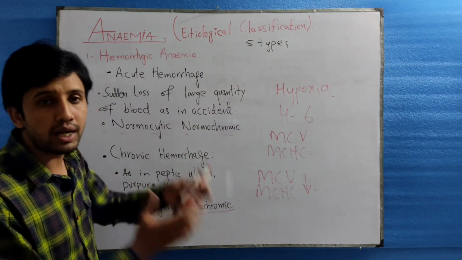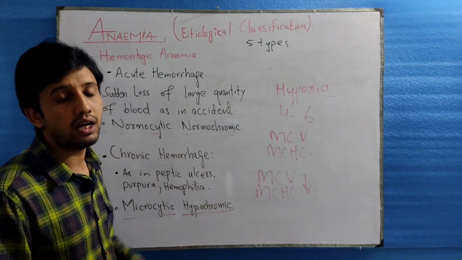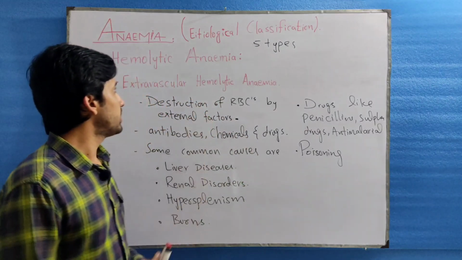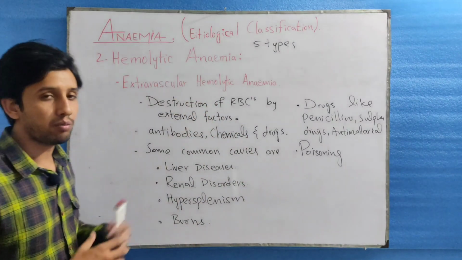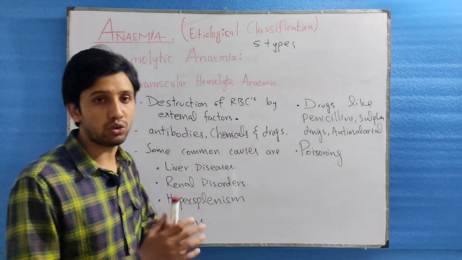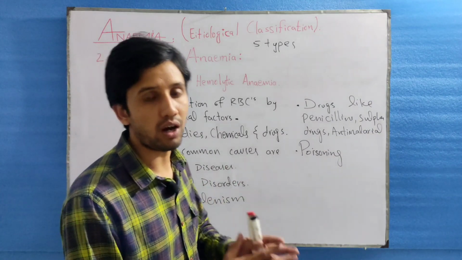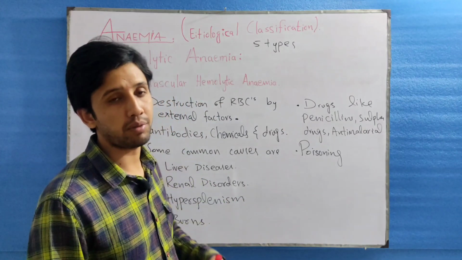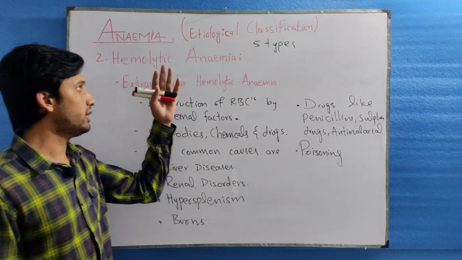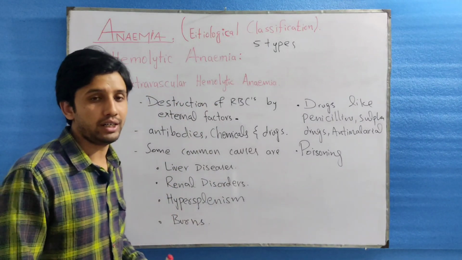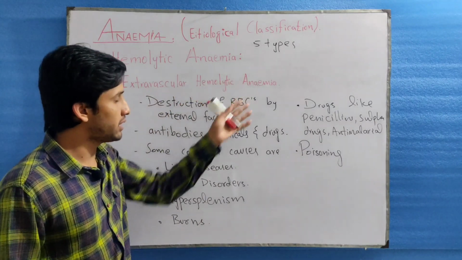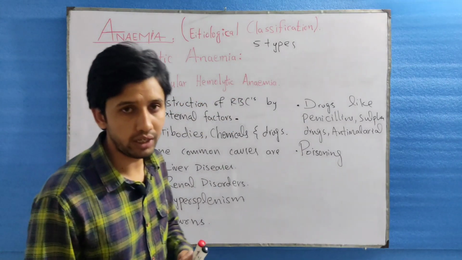This is all about the first type of anemia. Next we are going to discuss hemolytic anemia. Here is the second type of anemia, which is hemolytic anemia. Hemolysis means the destruction of RBCs, and the anemia due to excessive hemolysis of RBCs, which is not compensated by increased production of RBCs, is called hemolytic anemia. It is further divided into 2 types, that is extravascular hemolytic anemia and intravascular hemolytic anemia.